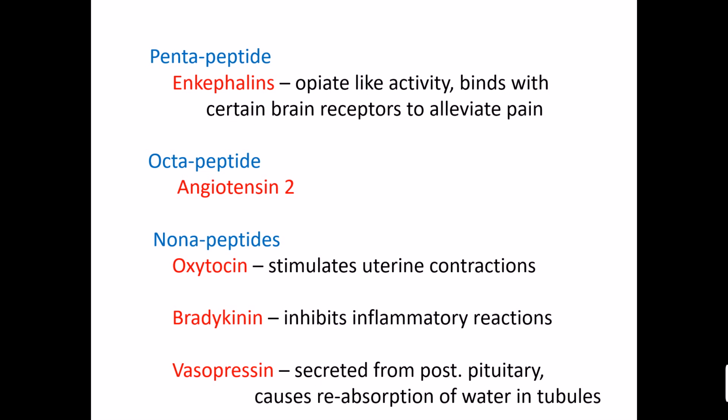Oxytocin and vasopressin are secreted from the posterior pituitary. Oxytocin stimulates uterine contractions during labor. Vasopressin reabsorbs water in the tubules, and it is known as ADH. ADH means antidiuretic hormone. And bradykinin inhibits inflammatory reactions in our body.